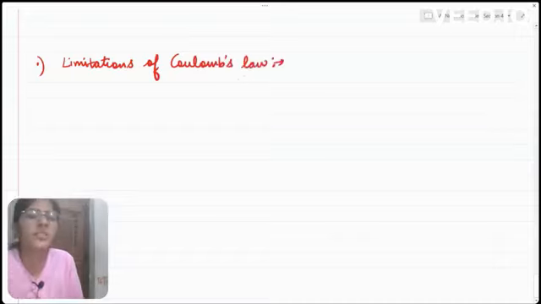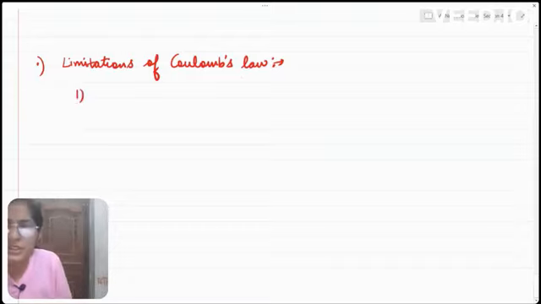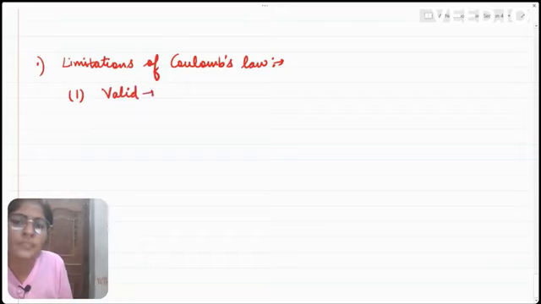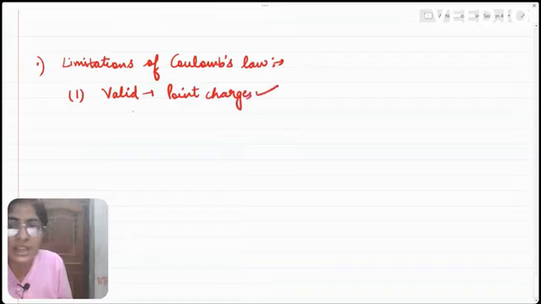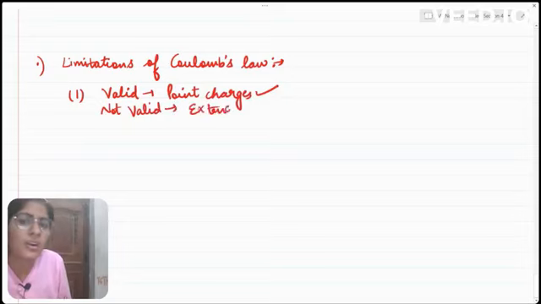What are the limitations of Coulomb's law? The first thing is that Coulomb's law is valid only for point charges. It is not valid for extended, or we can say continuous, charges. What are the continuous charges?